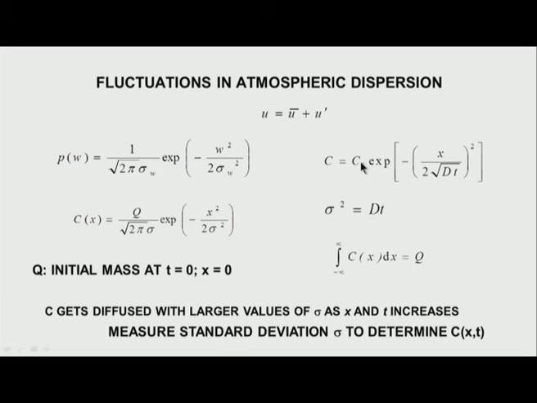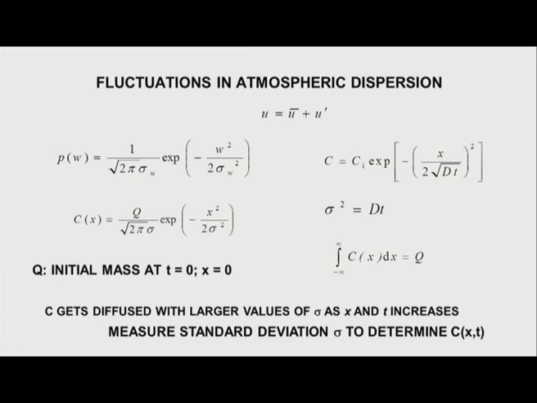What did we get when we had the diffusion of the vapor? I had C equals exponential of x squared over 2 dt. If I take the value of sigma squared equal to dt, this becomes exponential of minus x squared by 2 sigma squared. The dispersion of the gases can be told by the standard deviation, because the moment I get the value of my standard deviation, I know how the diffusion takes place.